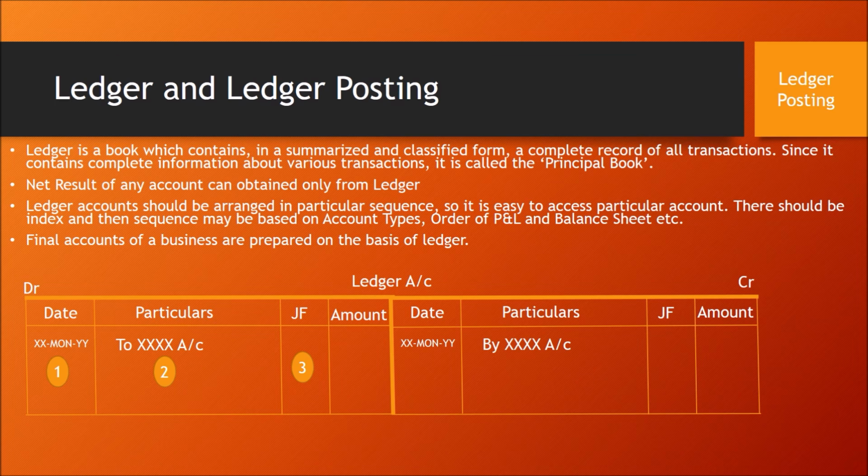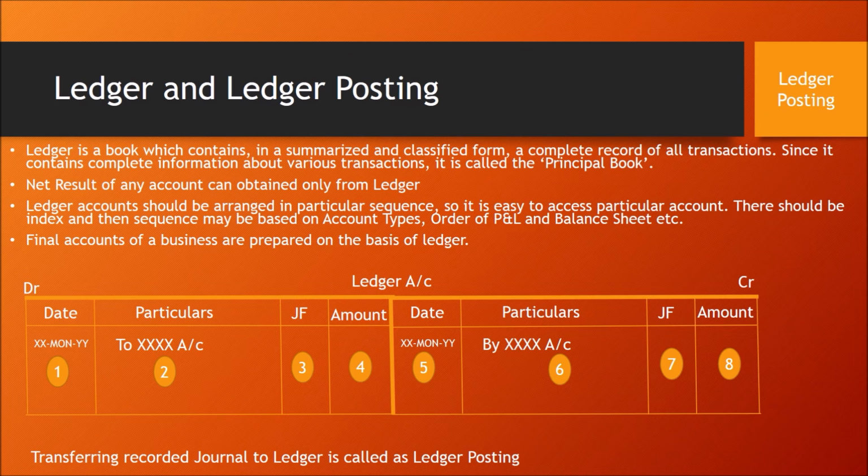Journal folio is nothing but the page number of the journal from which you are transferring this record to the ledger. And the fourth column is amount. In the same way on the credit side also, date, account code which is debited, journal page number as journal folio, and amount. These things are to be entered.